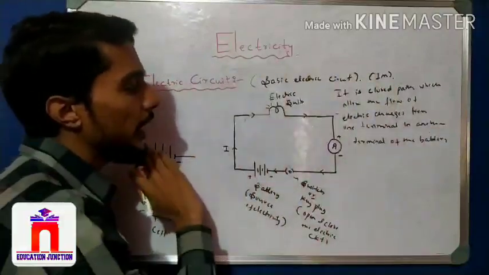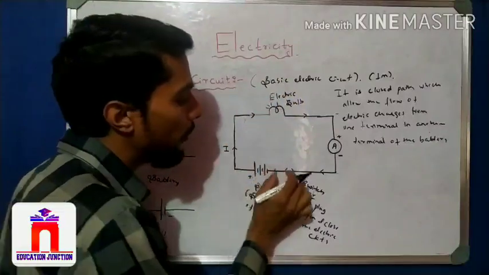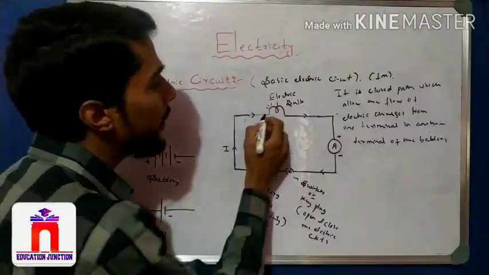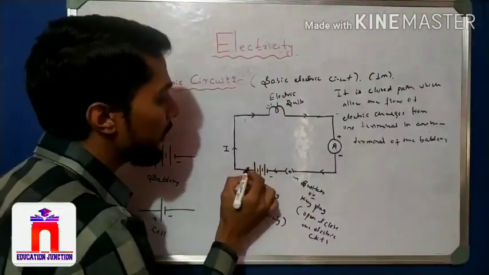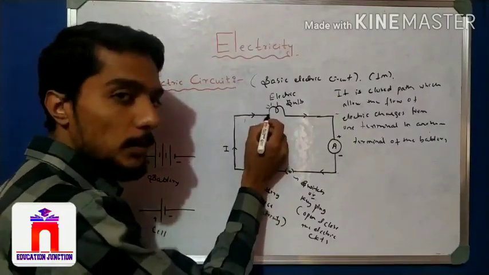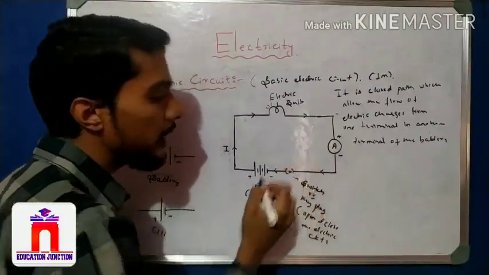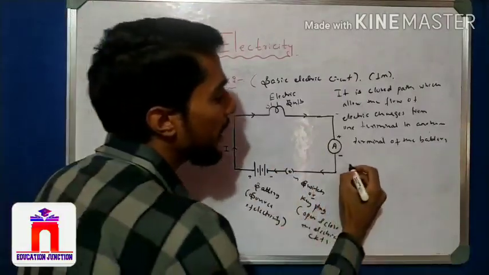And we observe that in a simple electrical circuit we need a battery, a bulb, and a switch, and then the lines. We join the battery to the bulb, and the bulb to this instrument, the ammeter, and then to the key. That is all done by connecting wires.